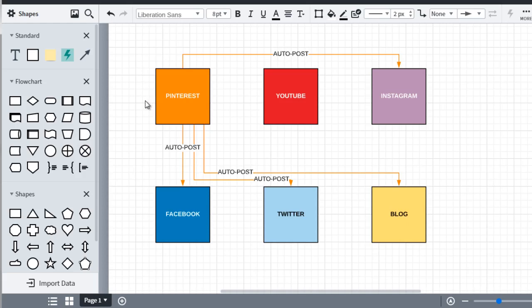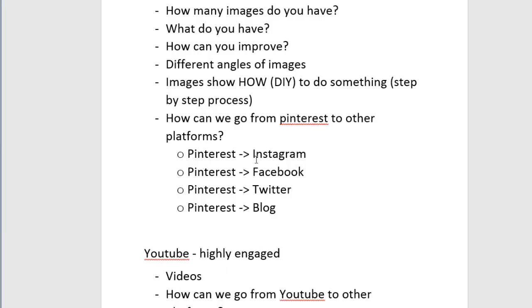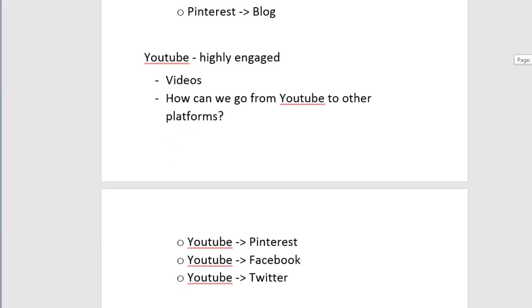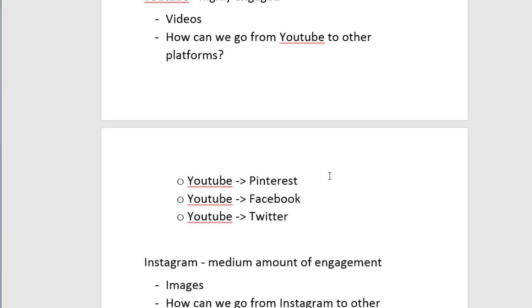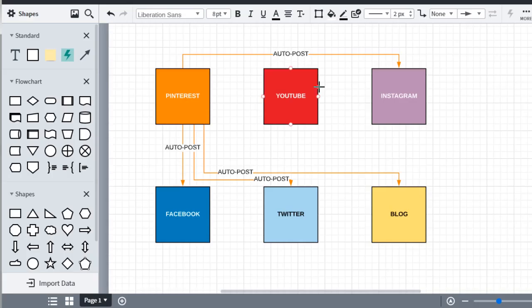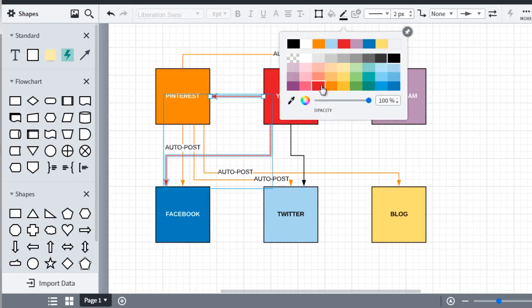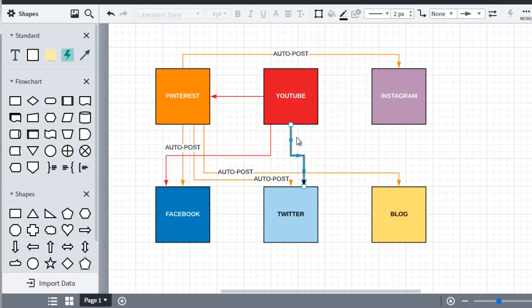Okay, so at this point, we need to go back over here and we'll speed it up a little bit. So we got YouTube to Pinterest, Facebook, and Twitter. So these three items here. So YouTube, we link it to here. We link it to here. And let's see how we make it so it's not messy. We link it here. So I'm going to make these red, the same color as this box, so we can see like that.